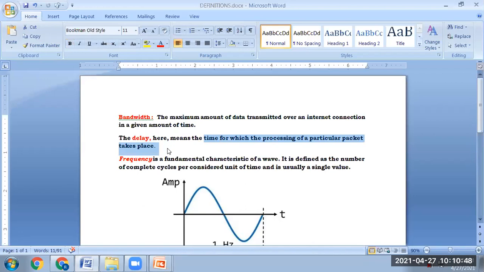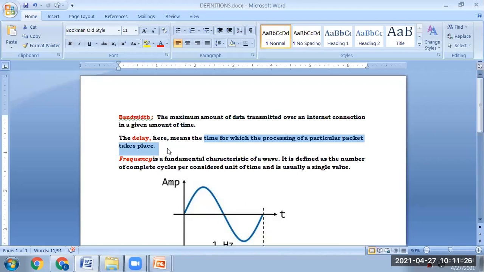Clear? For every layer there will be some delay: in the physical layer, the data link layer, the network layer. At every layer there will be some delay. For example, after taking data from the application layer, the data will enter the next layer. What is the next layer below? After the application layer, the presentation layer. There we will add some header. That means from the application layer we receive the data and add some extra data to it. For adding that extra data, some time will be taken. That time is called the delay.